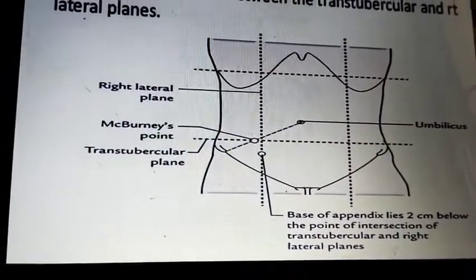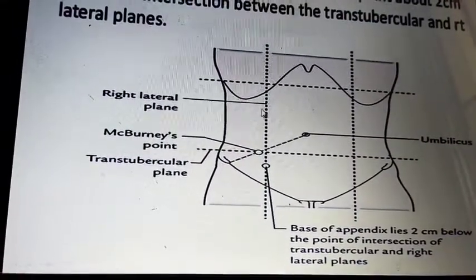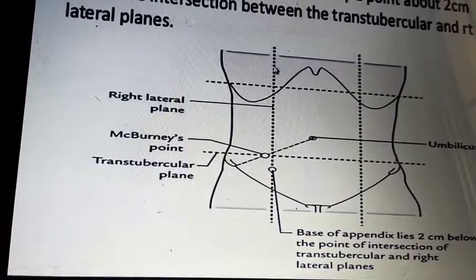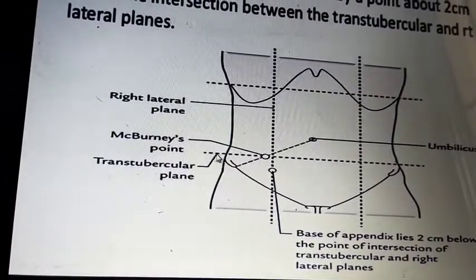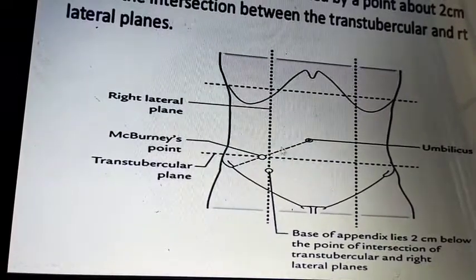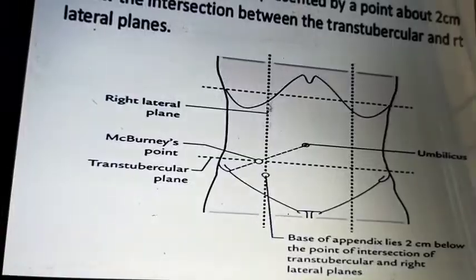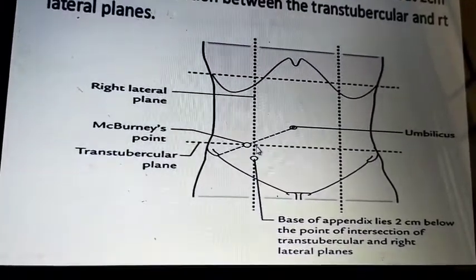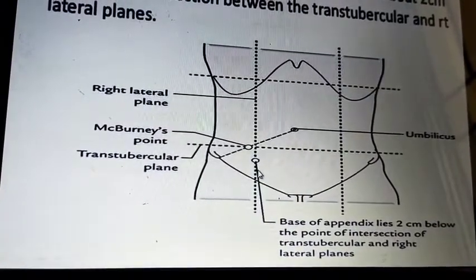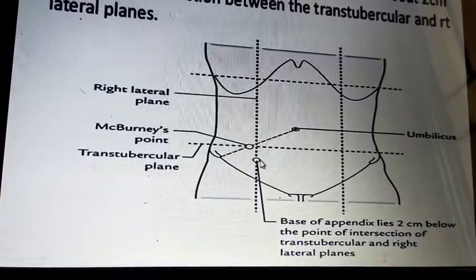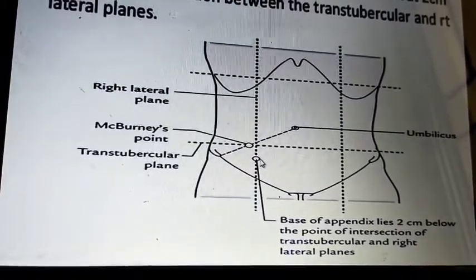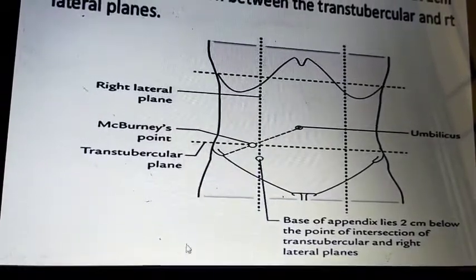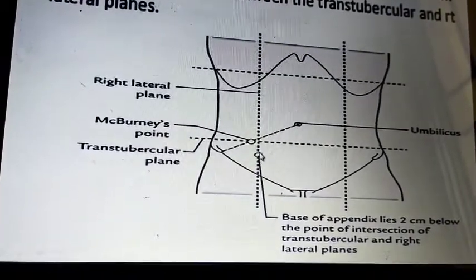I already explained what these planes are. This is the right midclavicular plane, and this is the transtubercular plane. Where both join, just 2 centimeters below this joining is the point of insertion, the base of the appendix. Okay, here it is the base of the appendix.